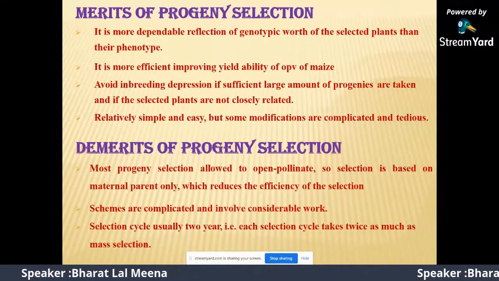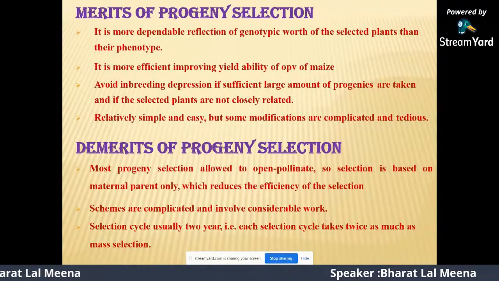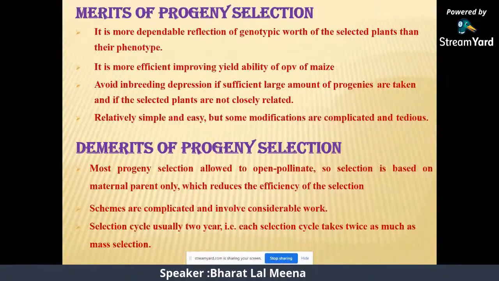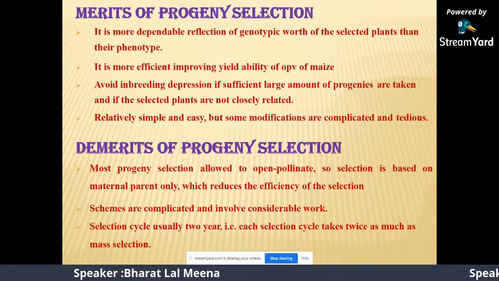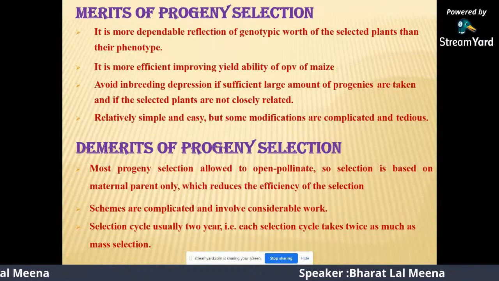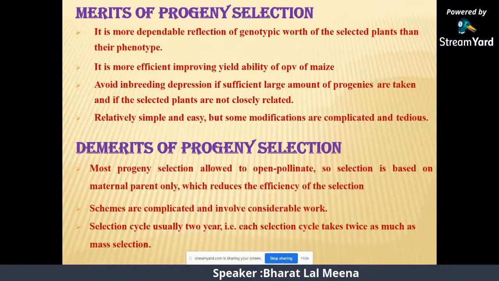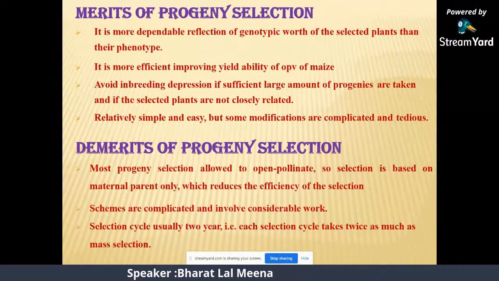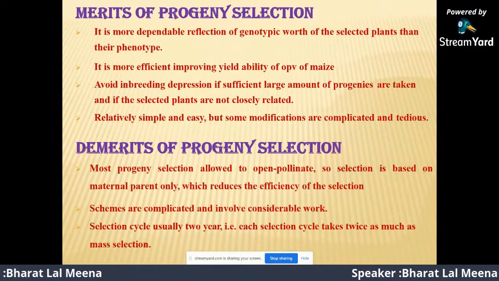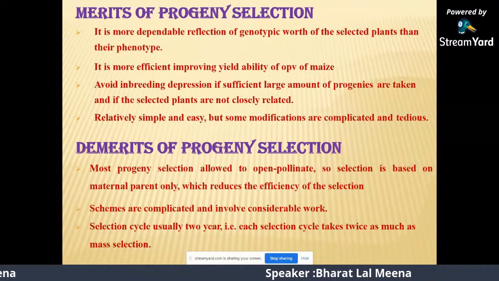The demerits of progeny selection: most of the progeny are allowed to open pollinate, so selection is based on the maternal parent only, which reduces the efficiency of the selection. The schemes are complicated and involve considerable work. The selection cycle usually takes 2 years, and each selection cycle takes twice as much time as mass selection.